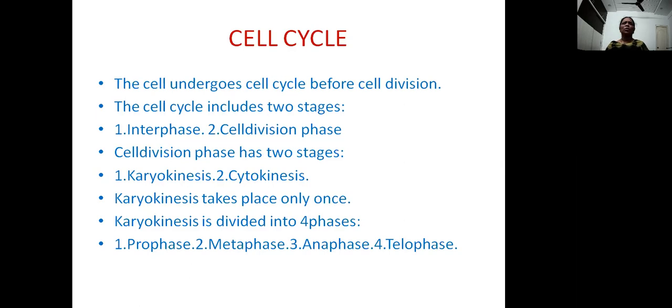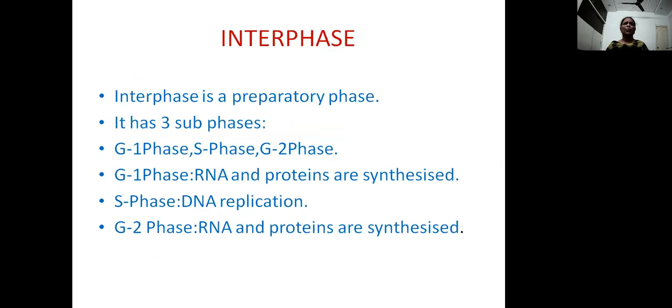But here in mitosis, the karyokinesis or nuclear division occurs only once. This karyokinesis is divided into four phases due to different changes occurring at the different stages. One is prophase, second is metaphase, third is anaphase, and fourth is telophase.